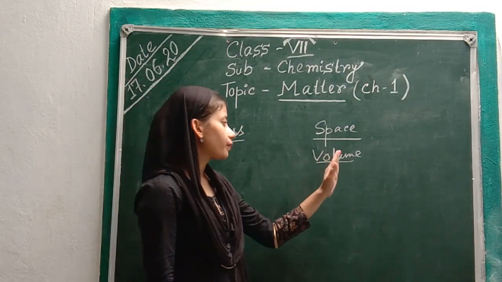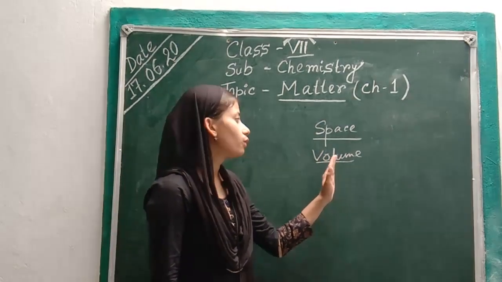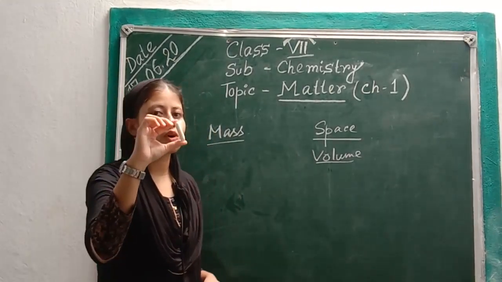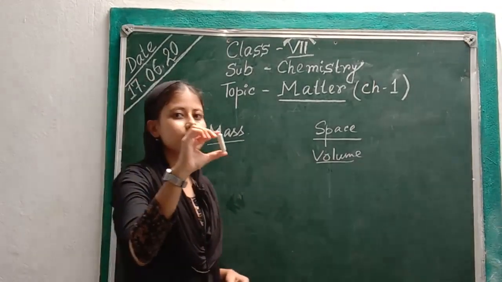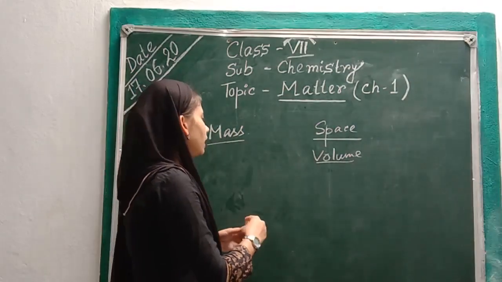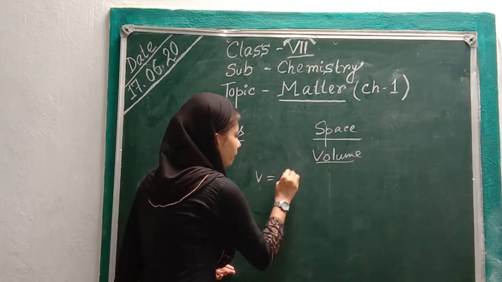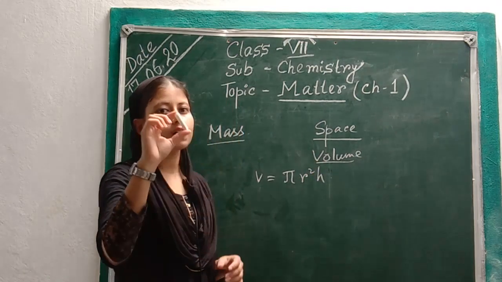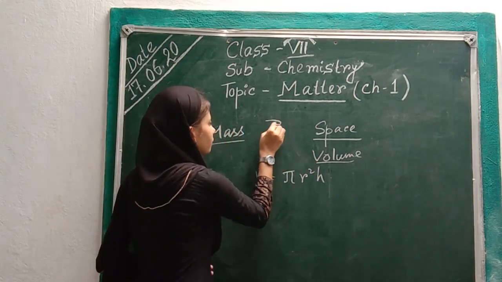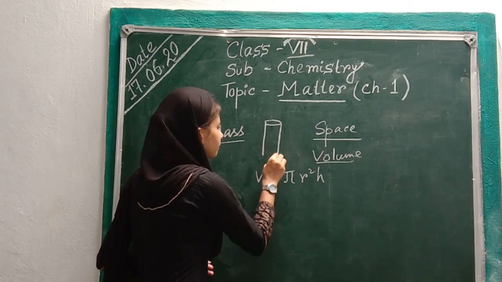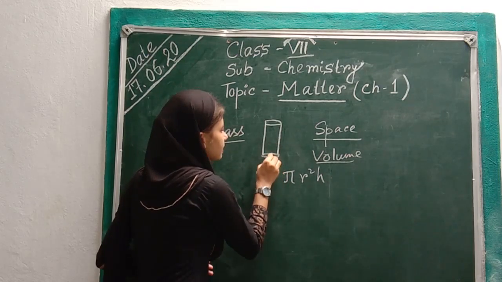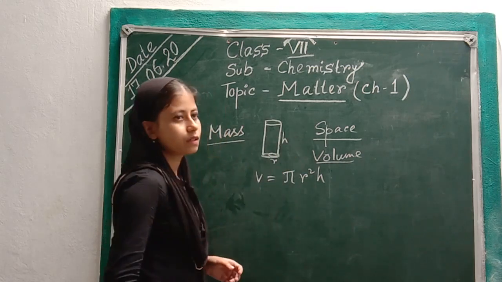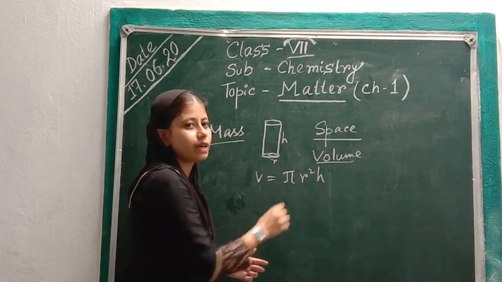We can measure the volume of this chalk by the formula V equals pi r square h, because this chalk resembles a cylinder. Here r is the radius of the cylinder and h is the height. So the volume is pi r square h.